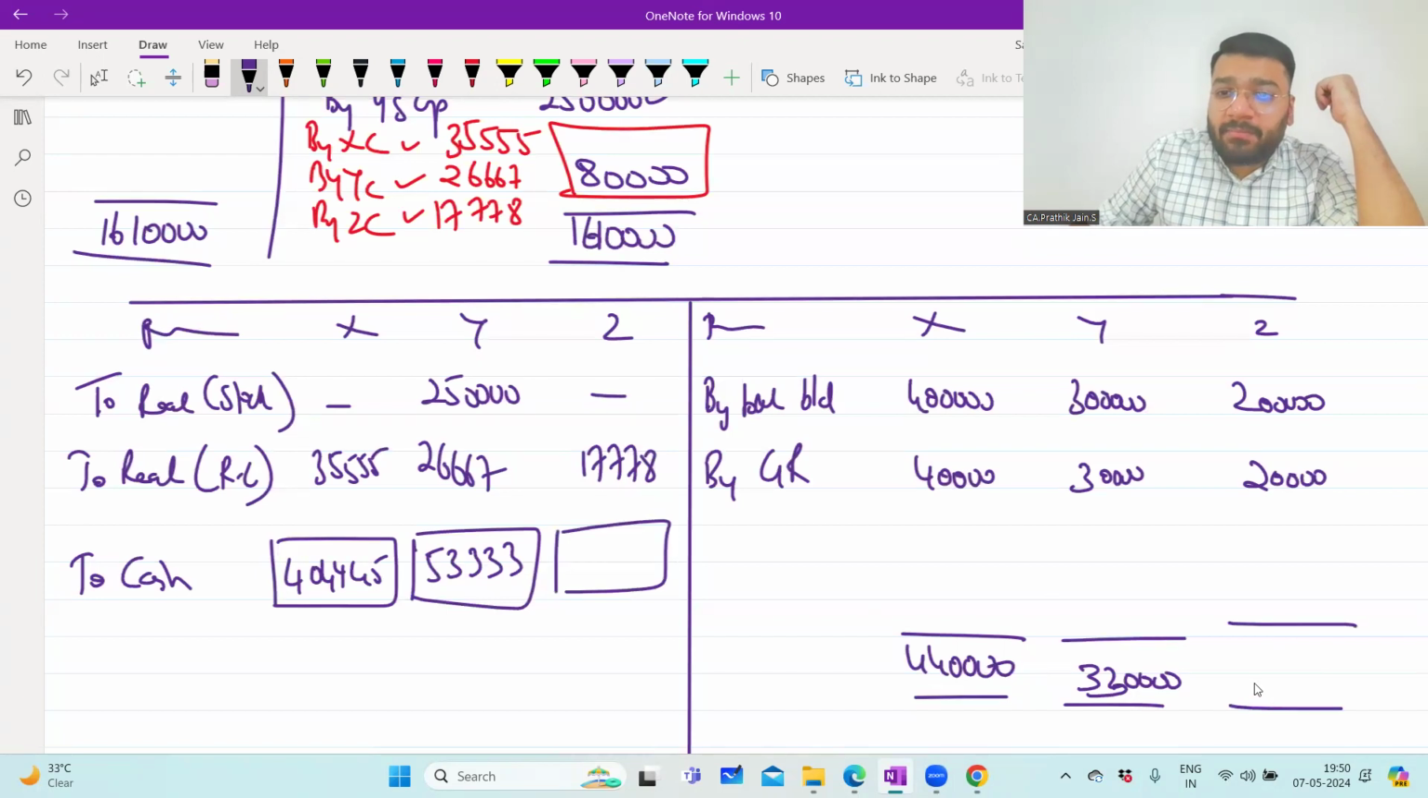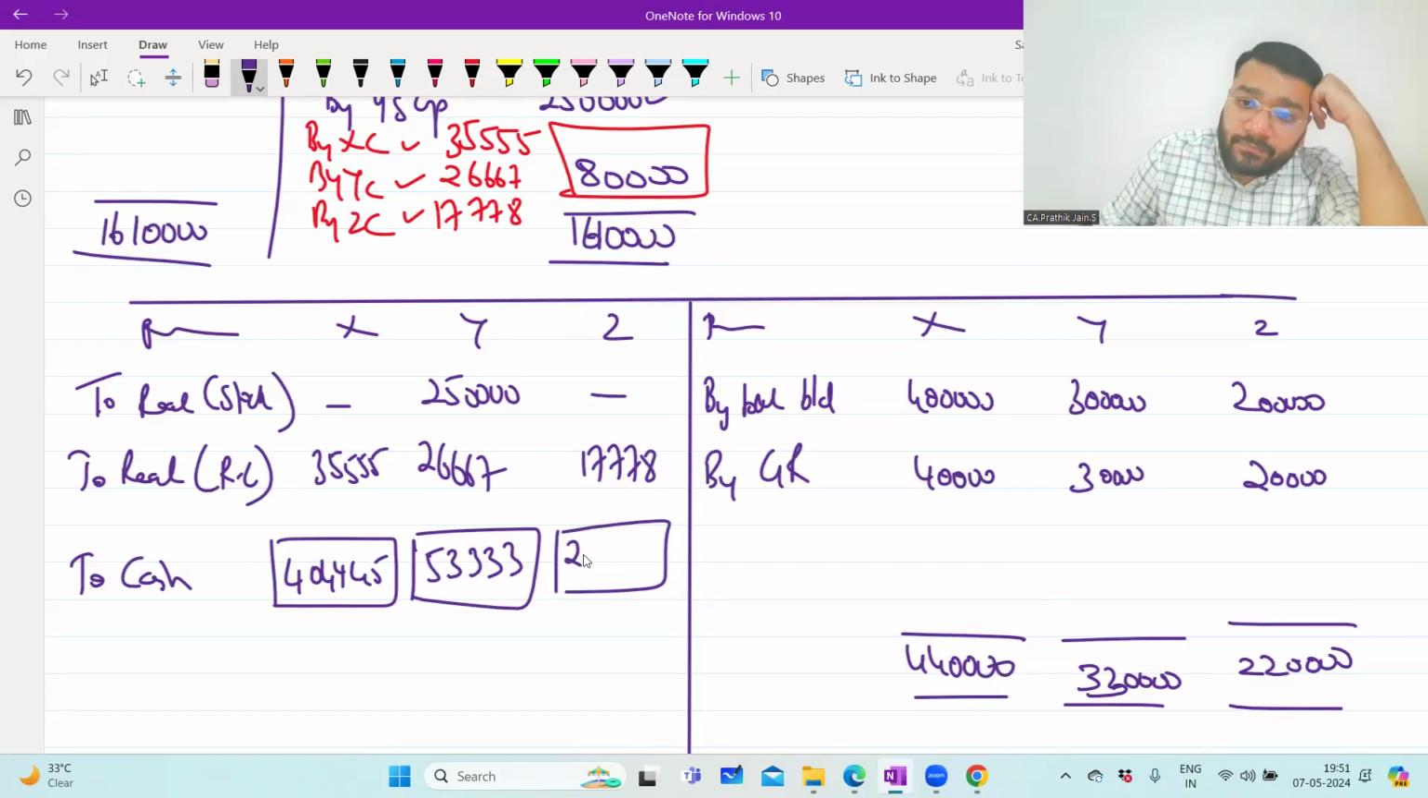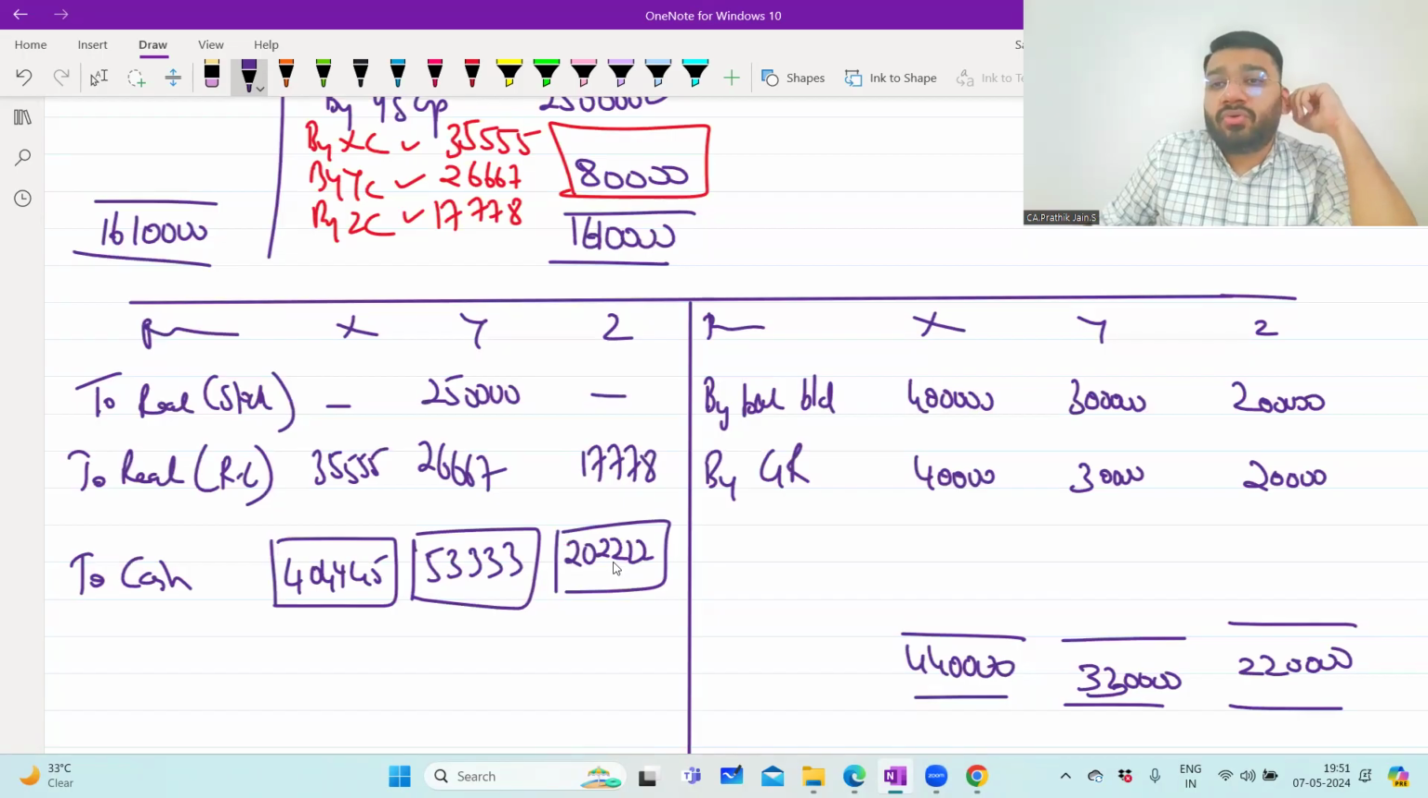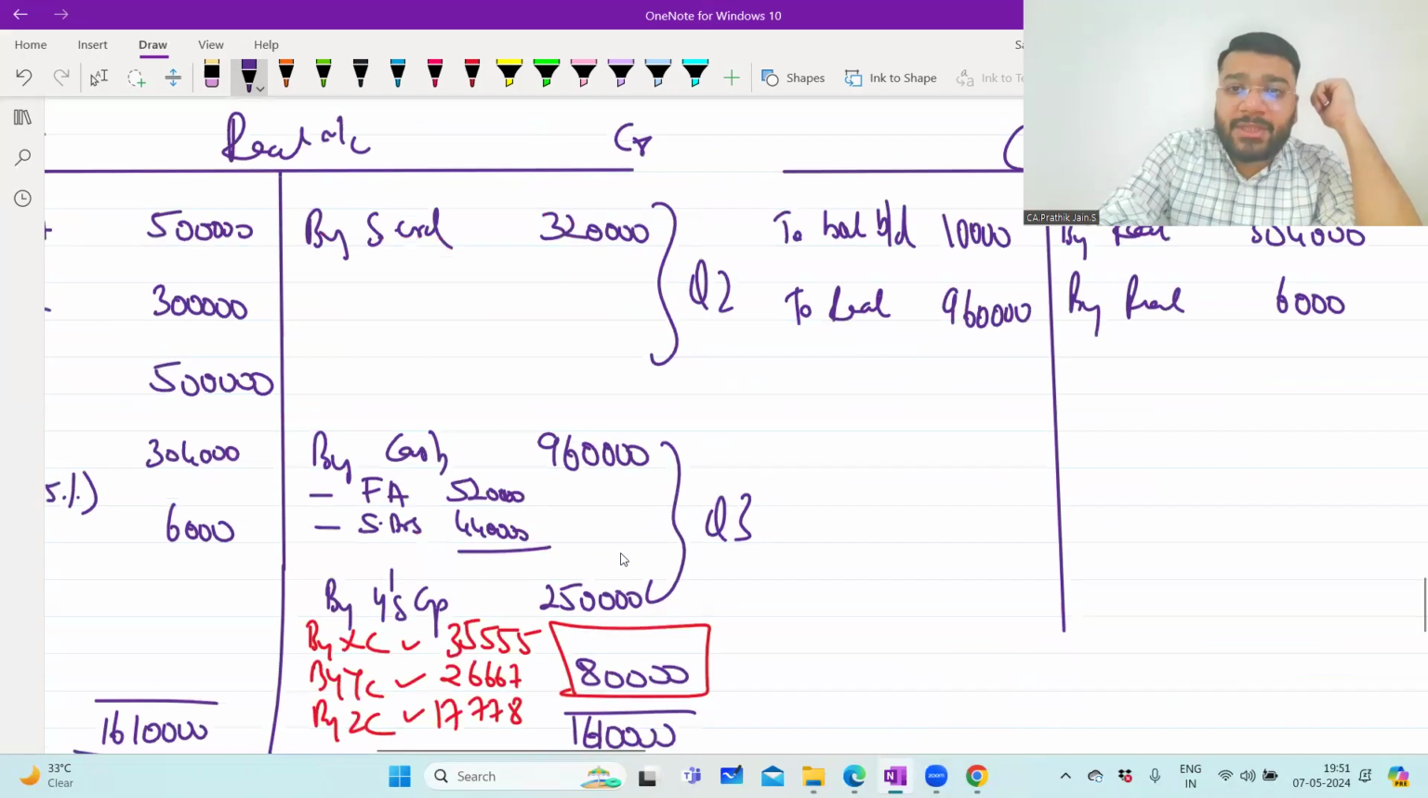Now to Z, we have to pay him 2,20,000 rupees. In that, we have to recover from him 17,778. So balance, how much we have to pay? 2,02,222. Correct? Immediately record that in the cash account.